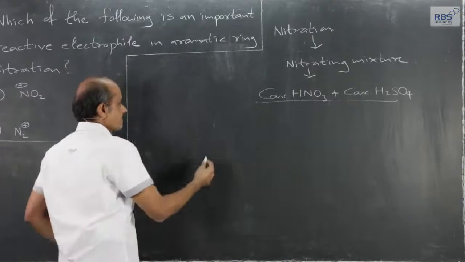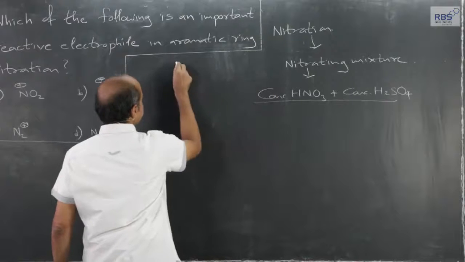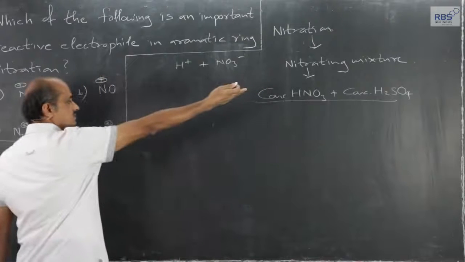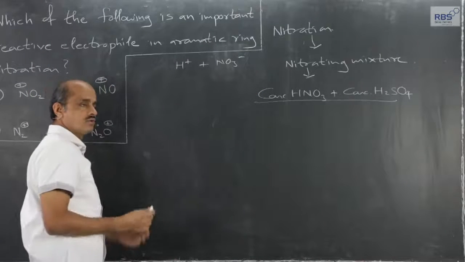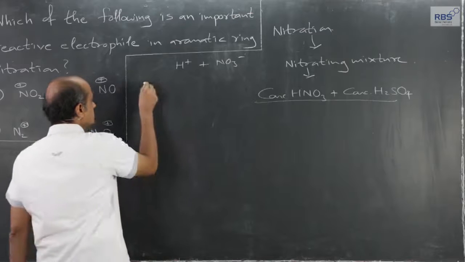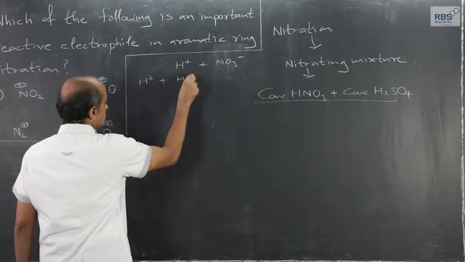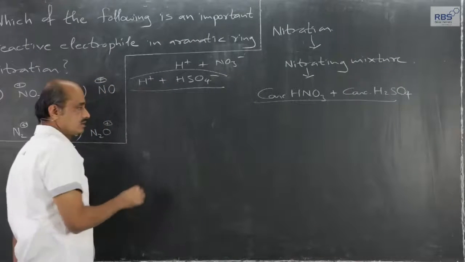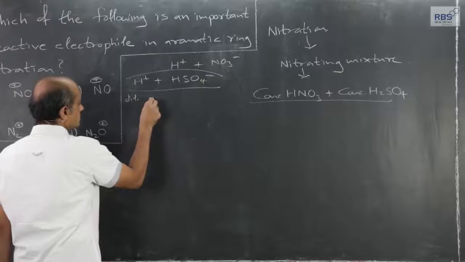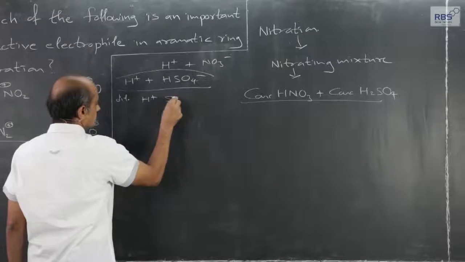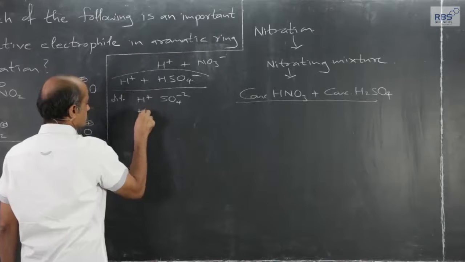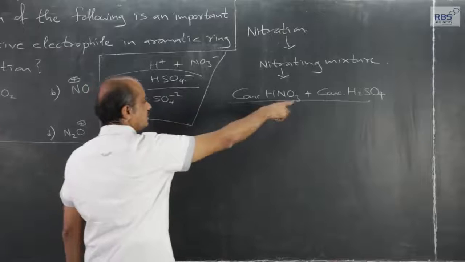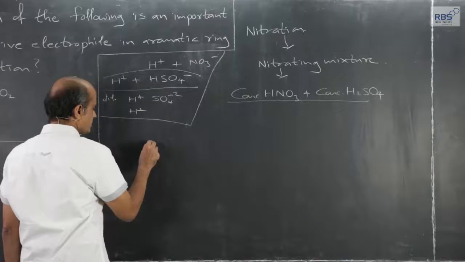If it were dilute, then nitric acid will give H plus and NO3 minus ions. If H2SO4 is moderately concentrated, then it would give H plus and HSO4 minus. If H2SO4 were dilute, then it would give 2 H plus and SO4 2 minus ions. Here both are highly concentrated, and because of that, this is what happens.